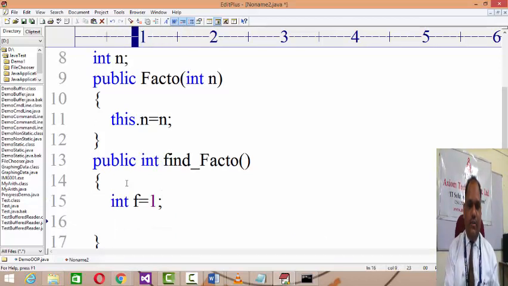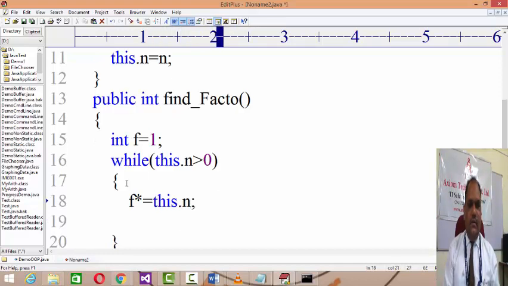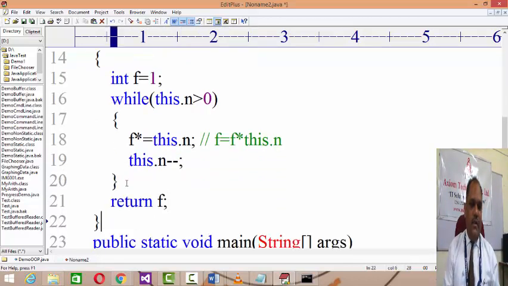Then int f equals 1, I'll write the process for factorial, while this.n remains more than 0, what we need to do is f *= this.n, which is a short expression of f equals f into this.n, and then you write this.n--. You reduce the value of n continuously by 1, and then the cumulative multiplication value will be built up, right? Return f.